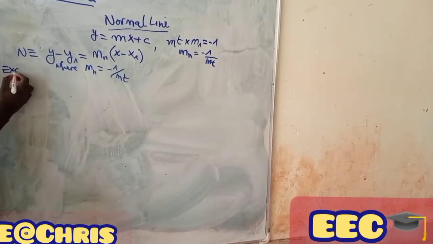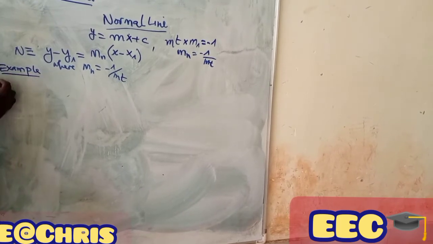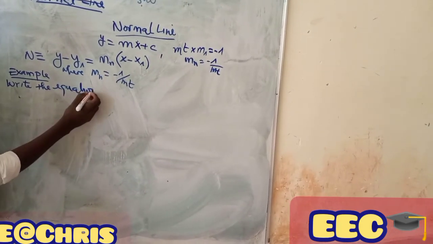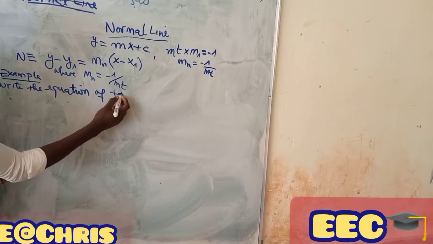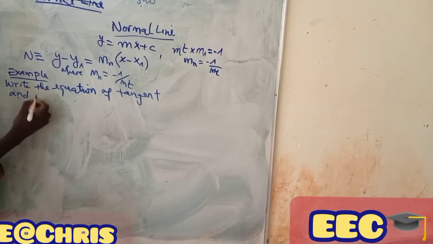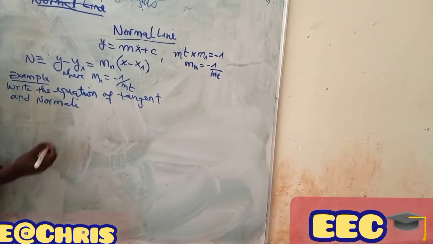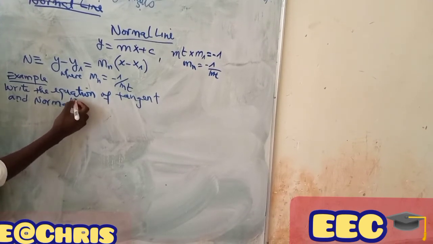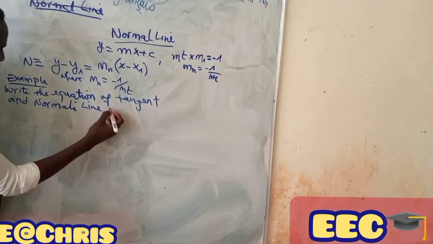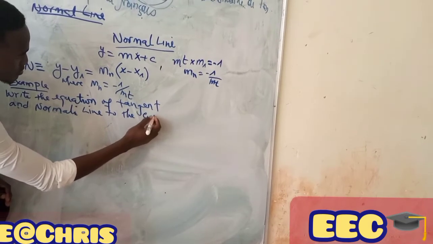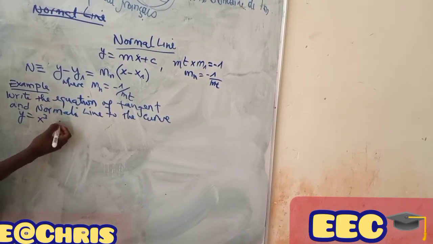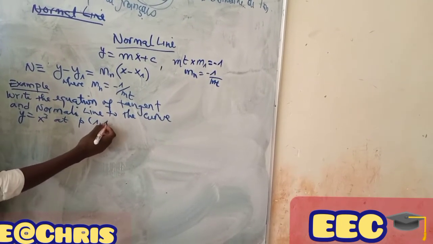Example. Write the equation of tangent and normal line to the curve y equal to x power 3 at the point P (1, 1).